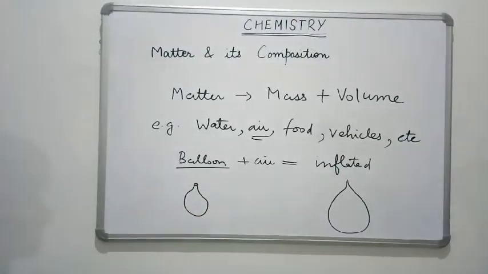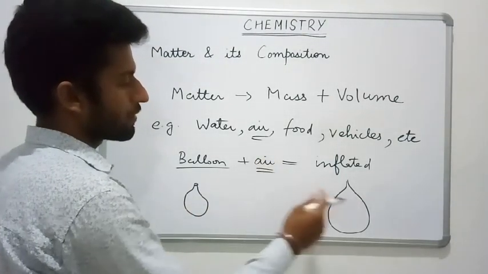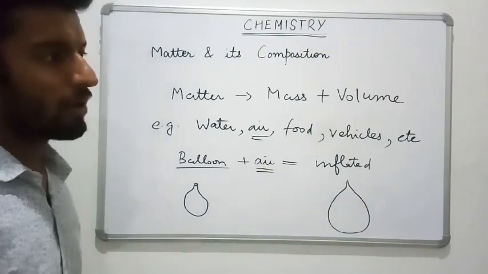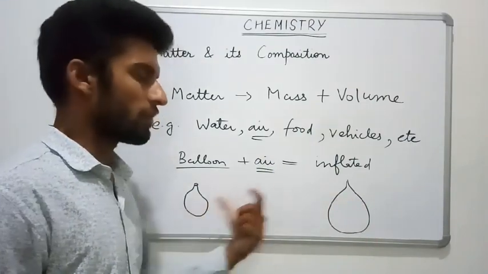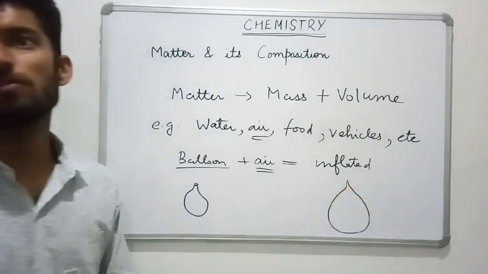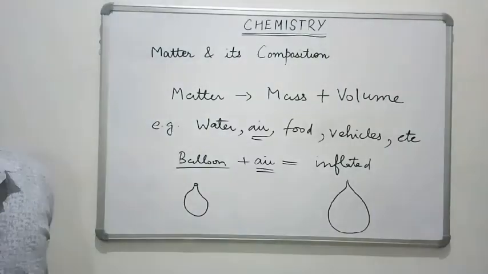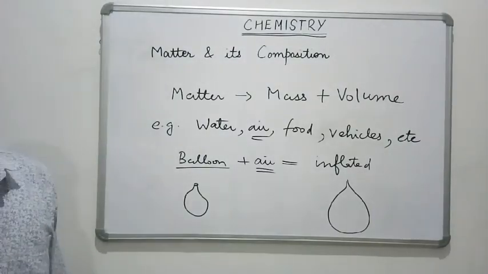So there is a difference in size. Why is there a difference in size? Because air is inside it, and if there is a change in size, naturally air is occupying some particular volume. So here we can conclude that air has volume.